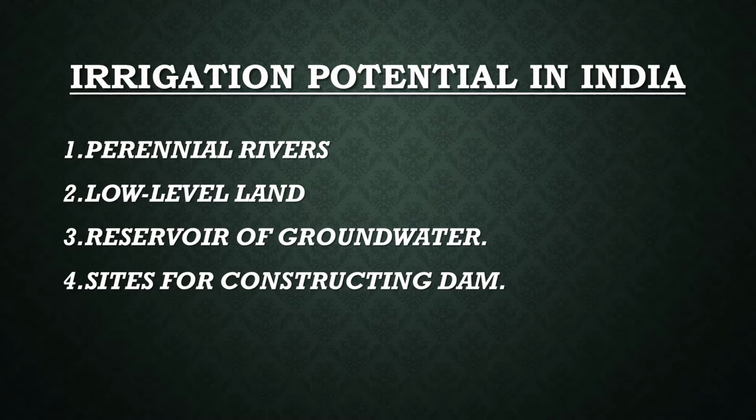Third one is reservoir of groundwater. Due to heavy monsoonal rainfall, there is a huge reservoir of groundwater. Groundwater is collected through it. Wells can be dug at small depth to provide water. Fourth one is sites for constructing dams. Because of uneven terrain, the rivers of northern India as well as peninsular India have good sites for building dams.